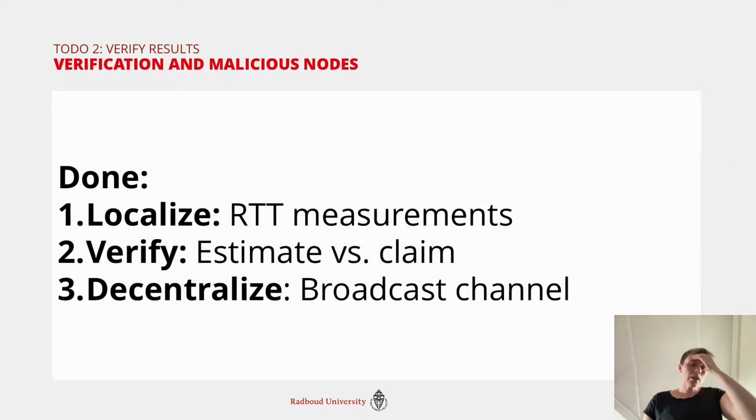So, second to do, we can verify the node locations, and we can find out if something went wrong, either measurements or manipulations. In any case, we know we have a low confidence in a decision, and it's something that we shouldn't just trust. Third to do is decentralization. So all of this should work in a setting where the network is fully decentralized.